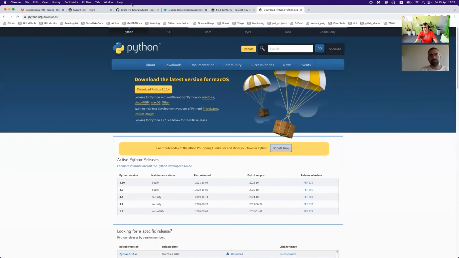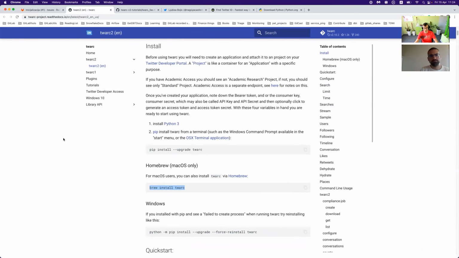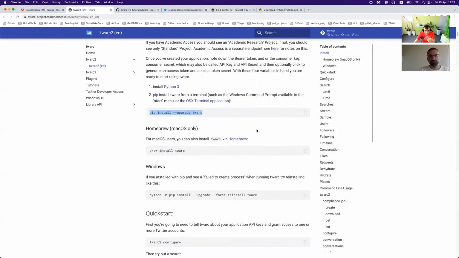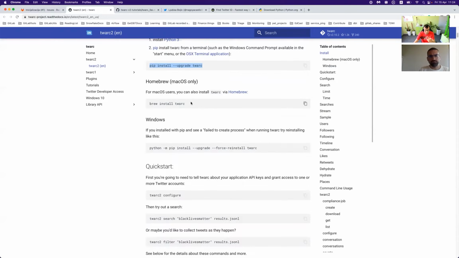After that, you should go to the Twarc 2 official page and run this command. Pip is a tool for Python that allows you to download Python packages. So Twarc 2 is nothing but a package or command line application you can use very easily, as we described earlier. So first step, install Python. Second step, install the Twarc 2 library or upgrade it if you have a previous version. Yes, within Python, right? Yes, of course. So you should start from the point where you install the Twarc 2 library.